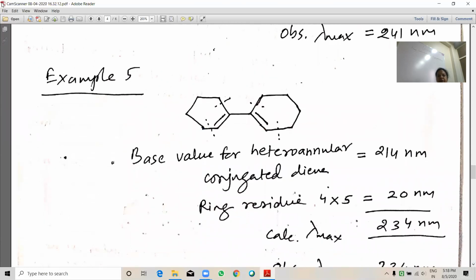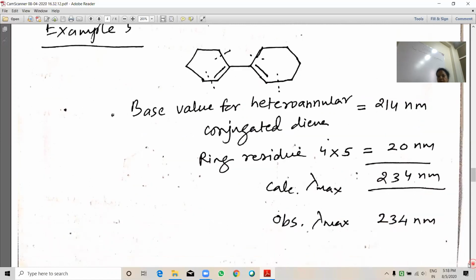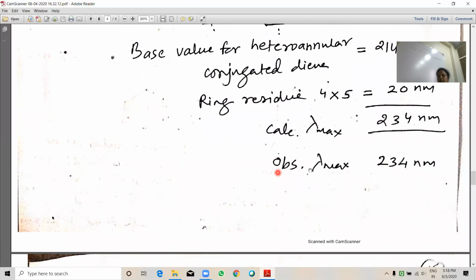Example 5, base value for a heteroannular conjugated diene. See here, both the double bonds are in different rings, 240 nanometer. Ring residues: 1, 2, 3, and 4. 4 multiplied by 20 nanometer. Calculated lambda max value, so the total will be 234 nanometer. And the observed value, practically observed value, is also 234 nanometer.